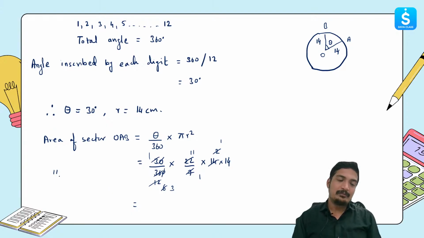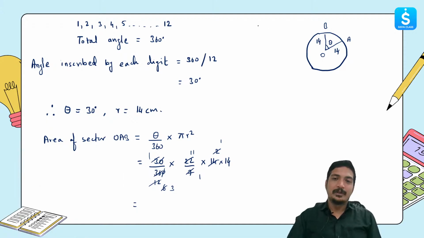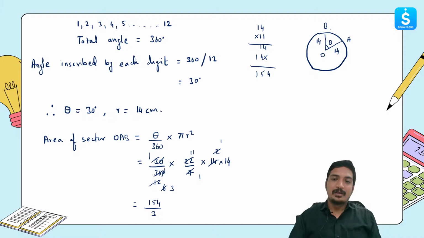So 11, oh wait, I'll not write it over here. I'll write it over here. 14 multiplied by 11. It's very simple. It will be 154, but we can still check if we are right or wrong, right? And it's always better to see if we are correct or not. So we have 154, correct? So that will be 154 divided by 3. Okay, and we can divide these two numbers.